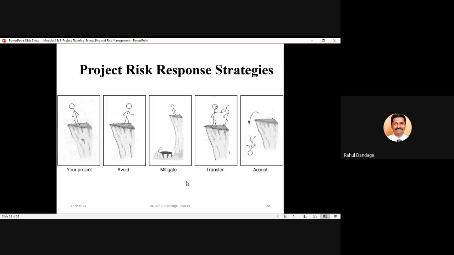But actually, you know what the possibilities and what the threats are in jumping from that particular top level to the valley. Then next is the middle picture, which is about the mitigation.